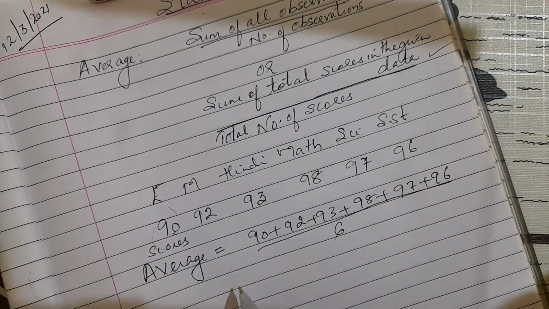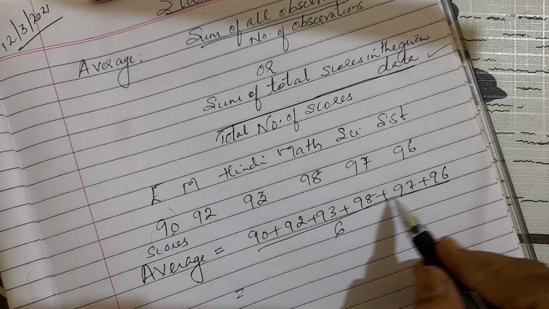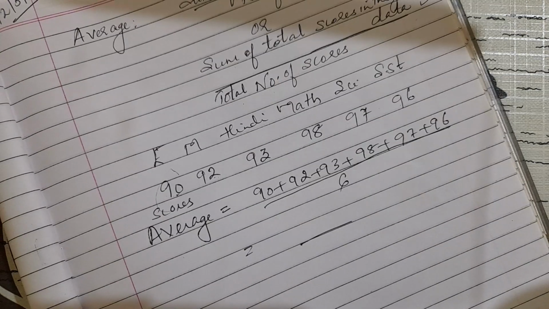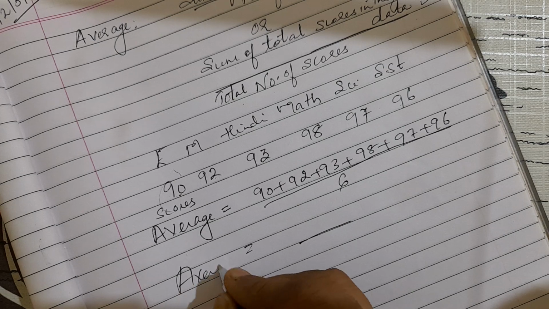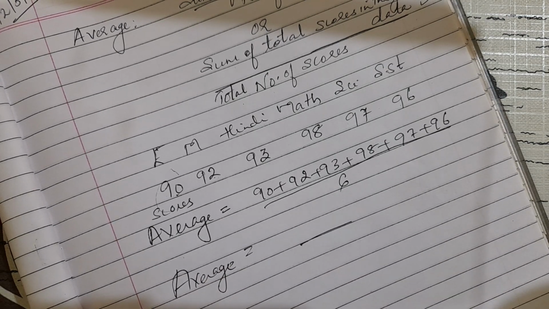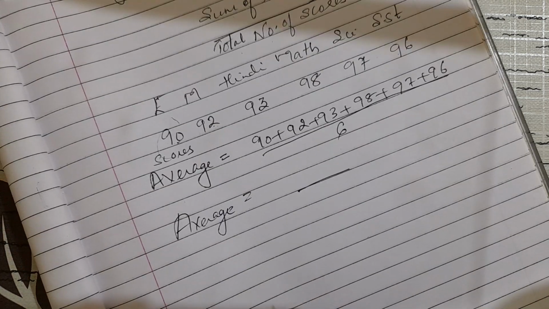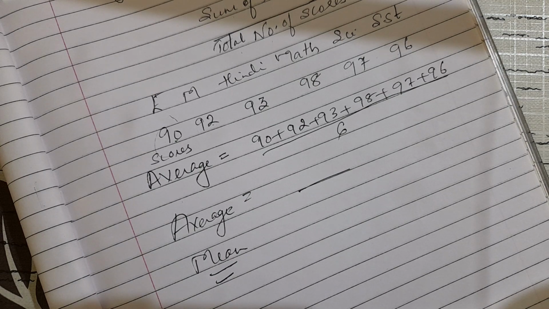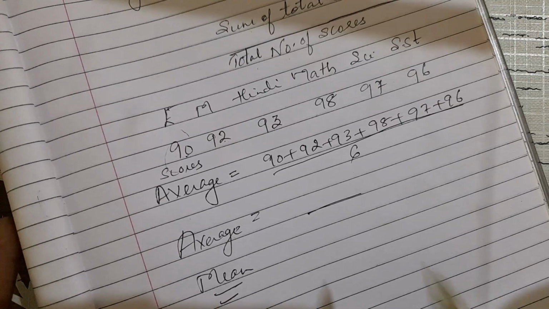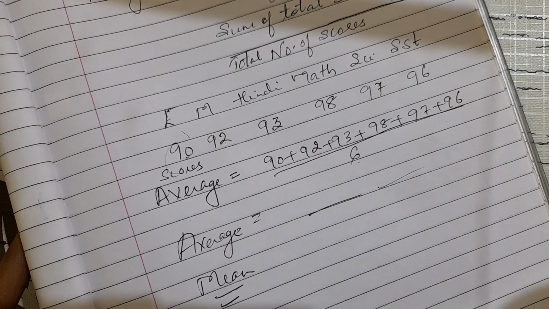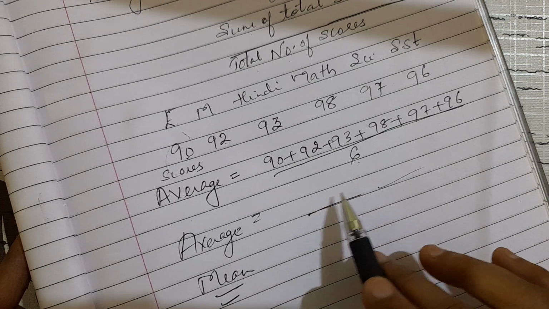Now the next step will be what, children? We will add all these and then divide by 6, so I will get the average. For average, in higher classes, in 8th standard, we will use one more term, that is called mean. That is also average only, it is one and the same. Now children, adding all this and dividing by 6, you will do on your own and write the answer here.